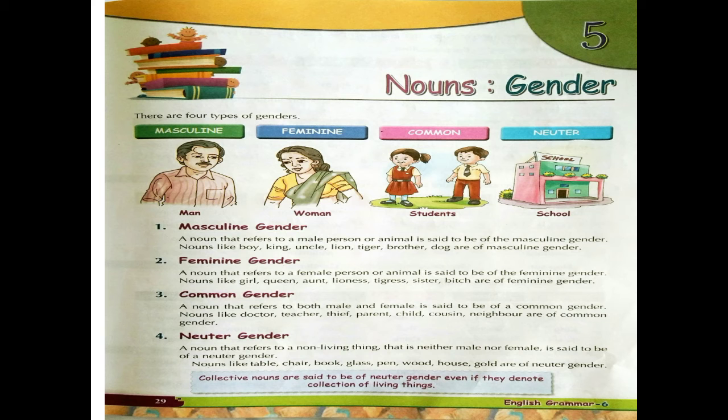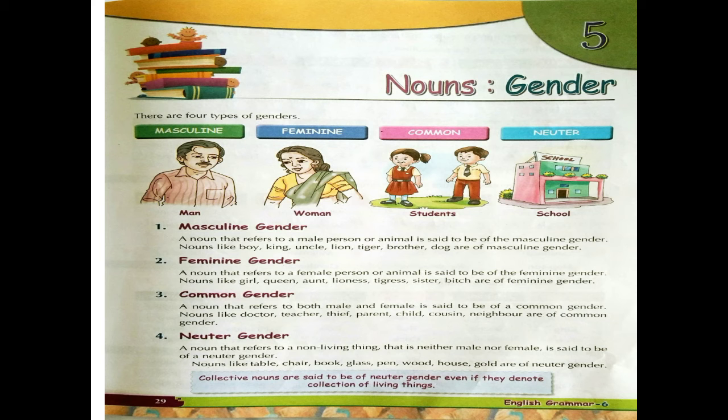Now let's go through the pictures in which we have the first picture as a man. This shows the masculine gender. The second picture is of a woman, which shows the feminine gender. Third picture is of students, they are the common gender, and school, building, it is your neuter gender. Now how to identify which gender is what? So we have to go through the definitions for that.